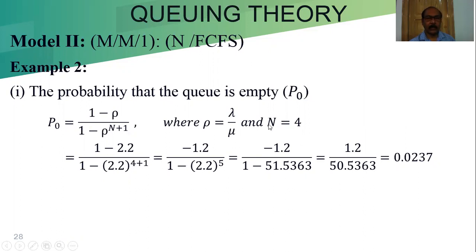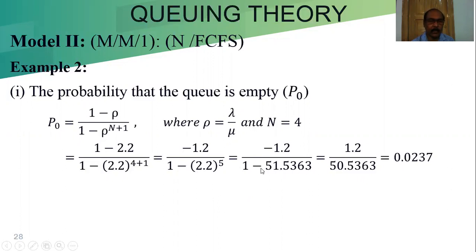Rho is this and capital N equal to 4. So put it here, 1 minus 2.2 to the power 4 plus 1, so 2.2 to the power 5, 1 minus, and this is minus 1.2. From here we will get the minus value and that minus will be cancelled out.